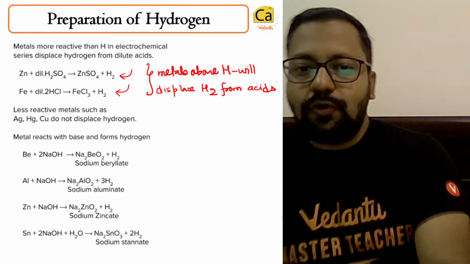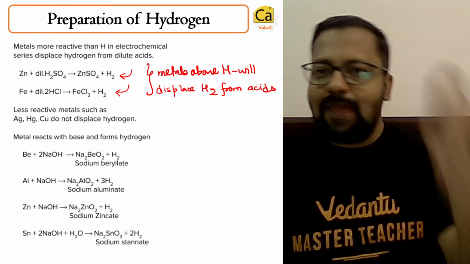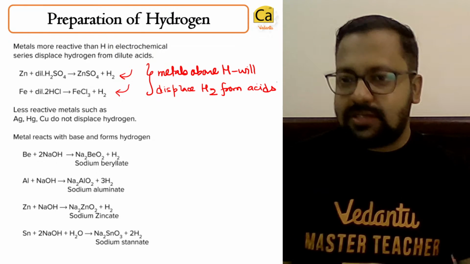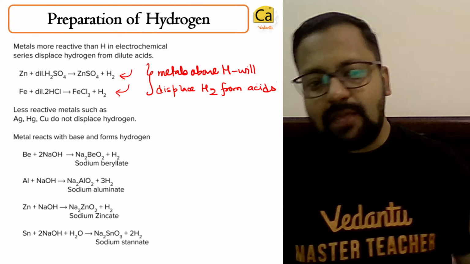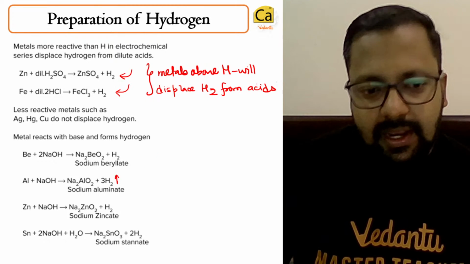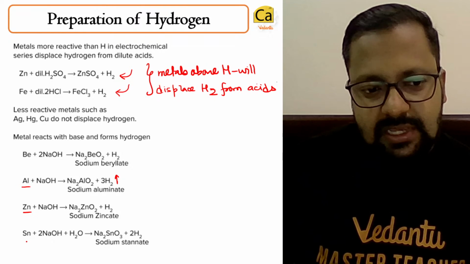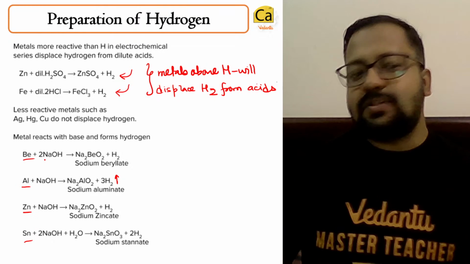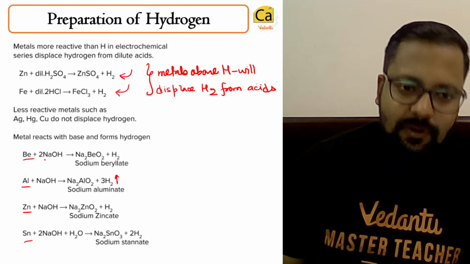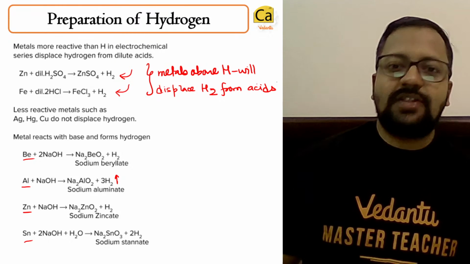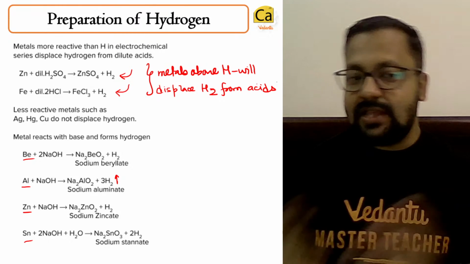So let's go further. I had also told you that those metals which are capable of forming amphoteric oxides can react with sodium hydroxide to liberate hydrogen, like aluminium, zinc, tin, beryllium. All these metals form amphoteric oxides. Amphoteric oxides are those oxides which can react with acids as well as bases.